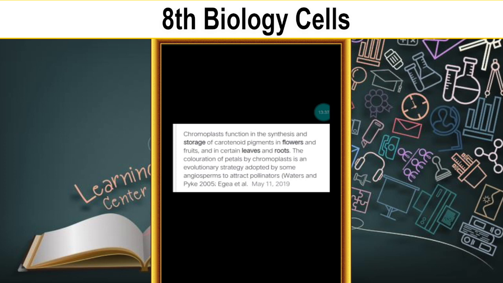That is the reason they have different colors. So the chromoplast is very useful for generating the next generations faster.